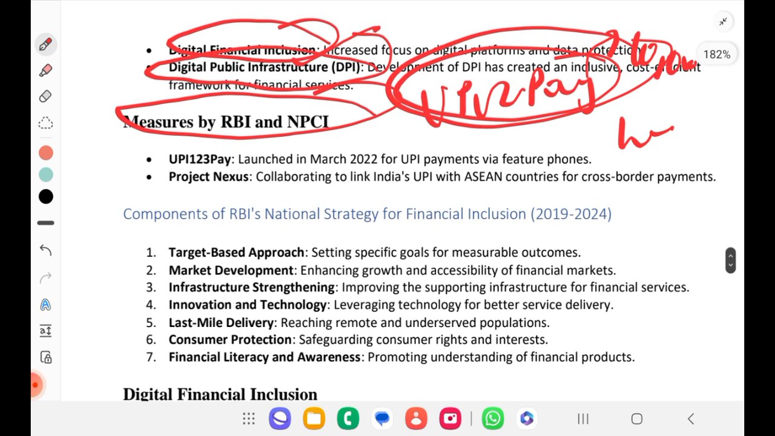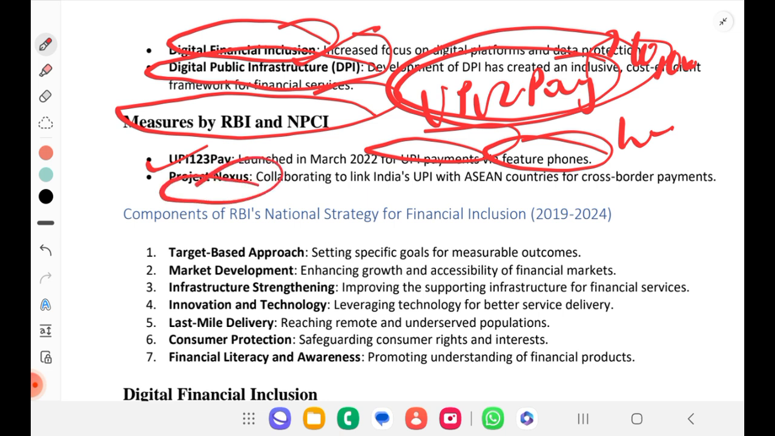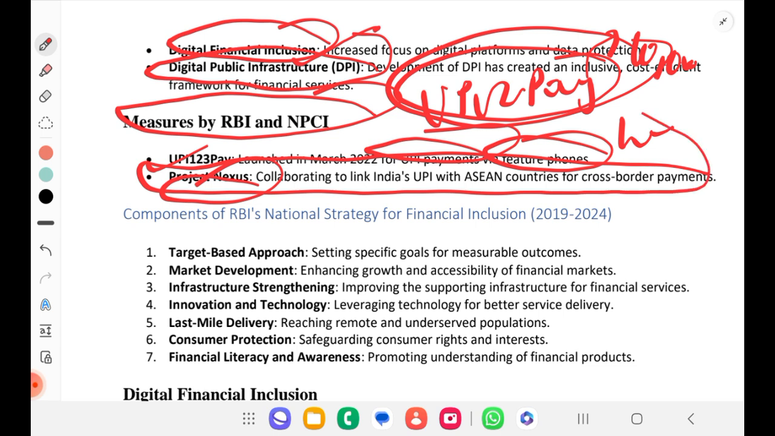So for digital things, RBI and NPCI have UPI 123 Pay. It is for feature phones, for UPI payment. And Project Nexus, collaborating to link India's UPI with Asian countries for cross-border payment. This is one of the important projects we should remember. That is Project Nexus, India's UPI with Asian countries.